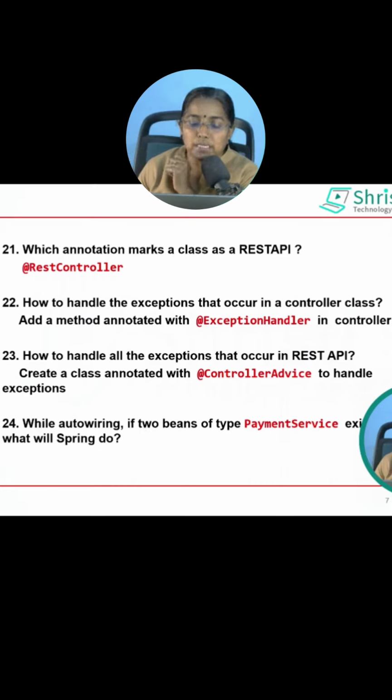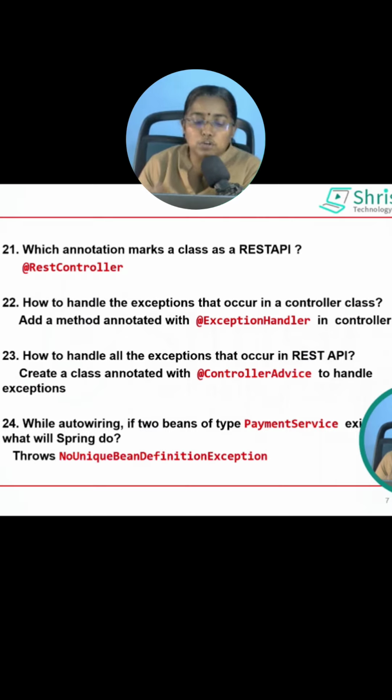While autowiring, if two beans of the same type exist, what will Spring do? We have seen the example already. In that case, I told you if two beans of the same type exist and I want to choose a particular bean, we use @Qualifier. Assume that I forgot to add @Qualifier. What will happen? It throws a NoUniqueBeanDefinitionException.